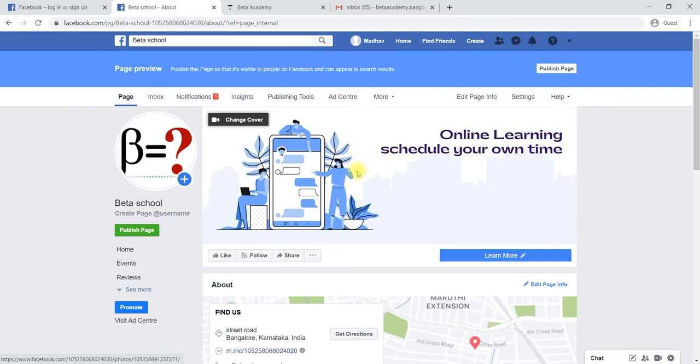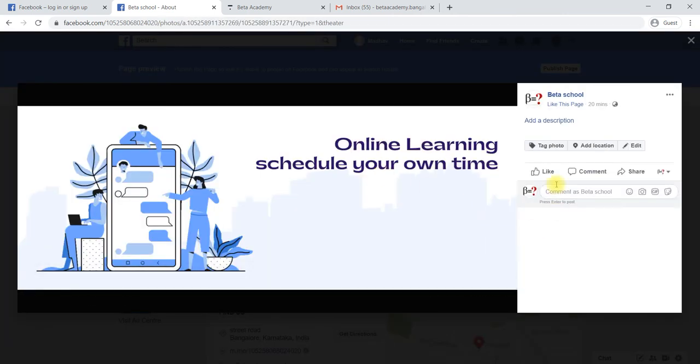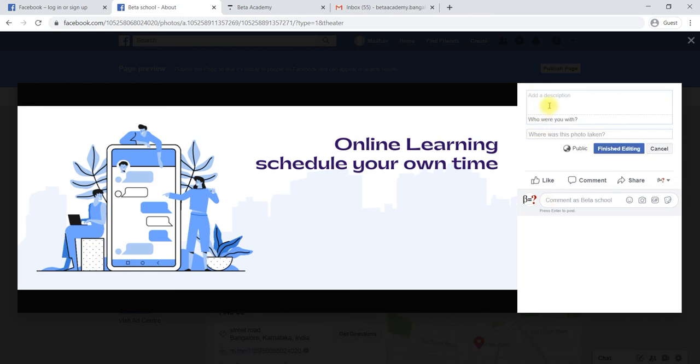If you would like to give some description to your cover photo, click on that cover photo, and here you have to write some comments. Add a description for your photo, so that if someone is searching for any of the content and it matches, your photo will be shown in Google also.